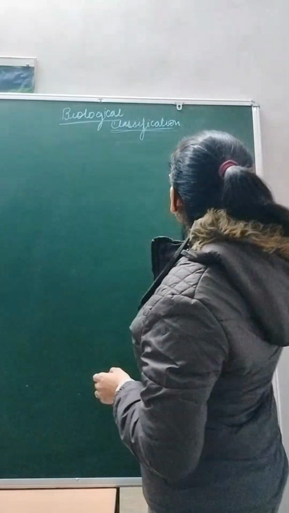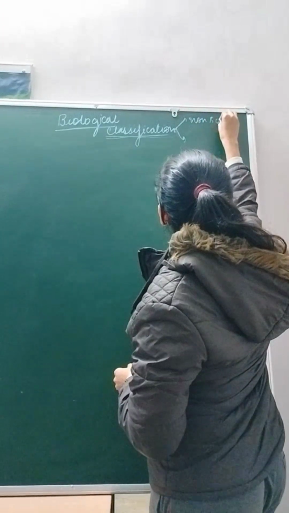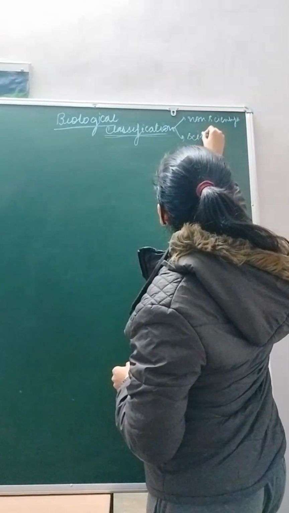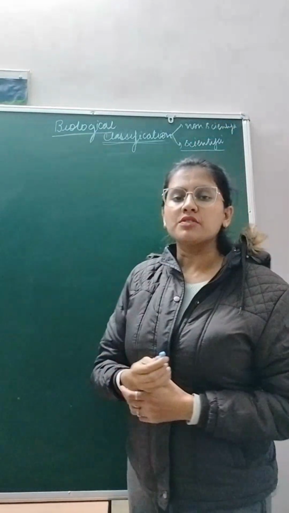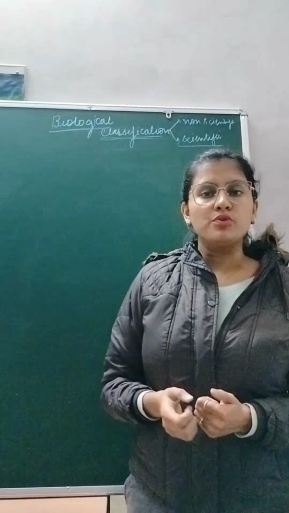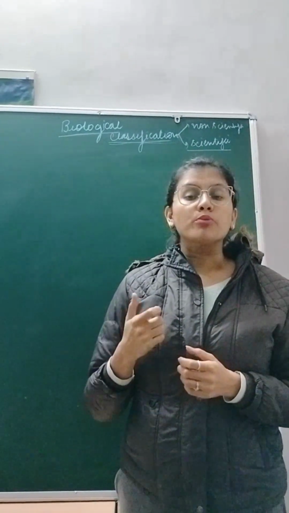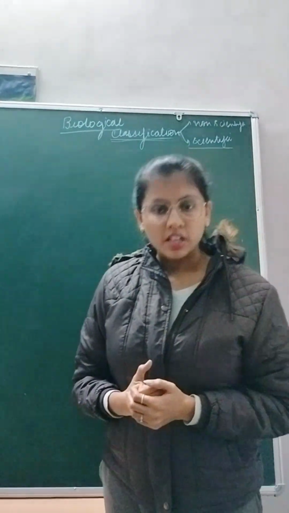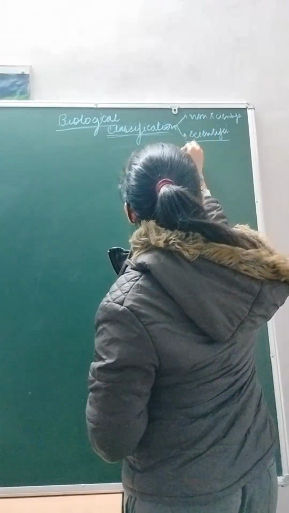So the classification can be of two types: non-scientific and scientific. In scientific classification, we have to take a proper basis on which we are dividing living organisms or any kind of object. The first scientific basis of classification was given by Aristotle.